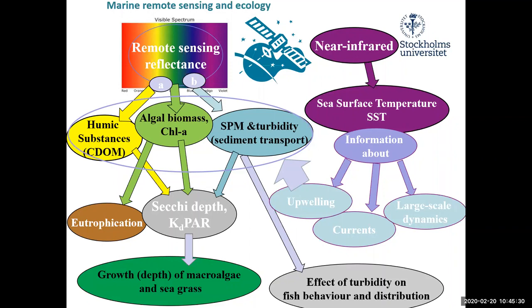So these are humic substances and algal biomass, derived from the absorption that is derived from the reflectance. A is absorption, B is scatter, and scatter gives us information about the turbidity, so suspended particulate matter. And all of these influence the Secchi depth, which again influences the growth depth of macroalgae and seagrass, and they also limit primary production of the phytoplankton, and the SPM may also affect fish behavior. So we can get quite some information just using satellite data.